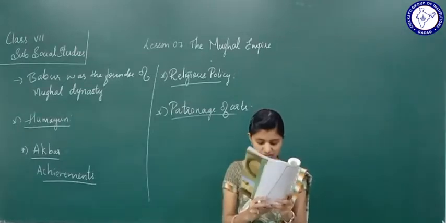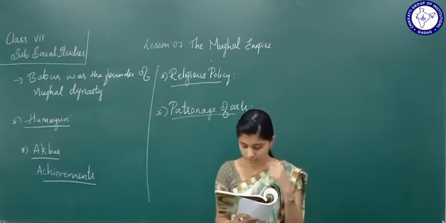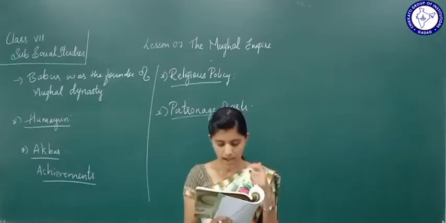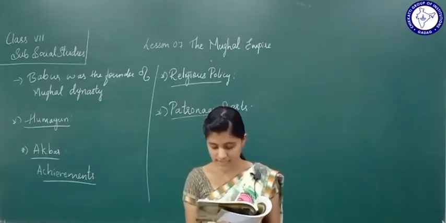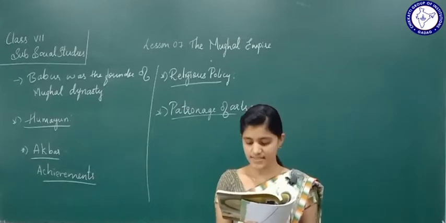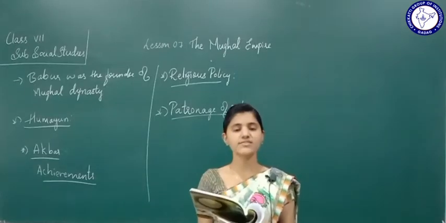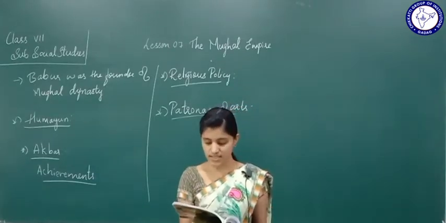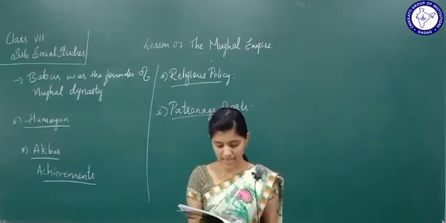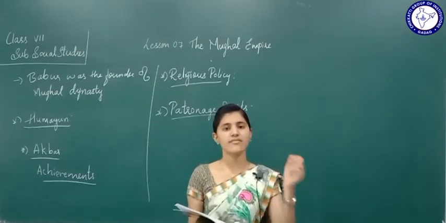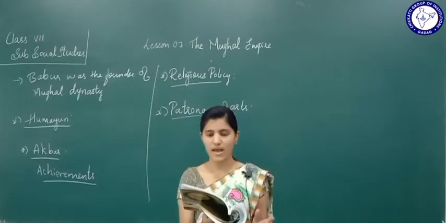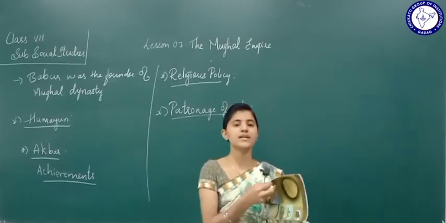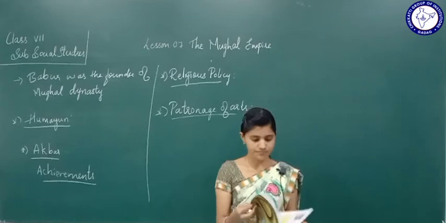Shah Jahan achieved fame by getting the famous Taj Mahal built at Agra, the mammoth Red Fort at Delhi, and other stately palaces. These were built by Shah Jahan.